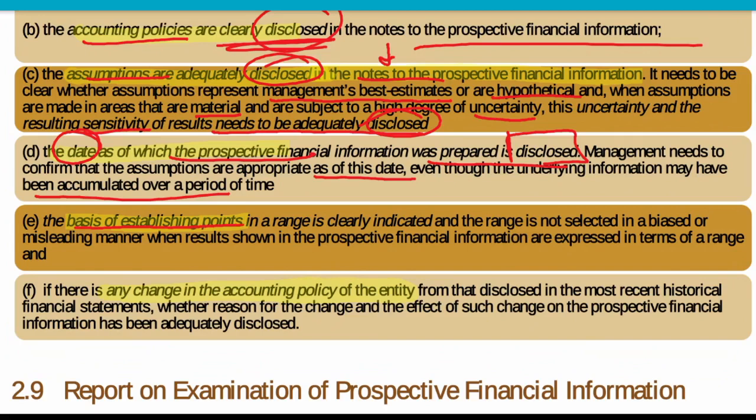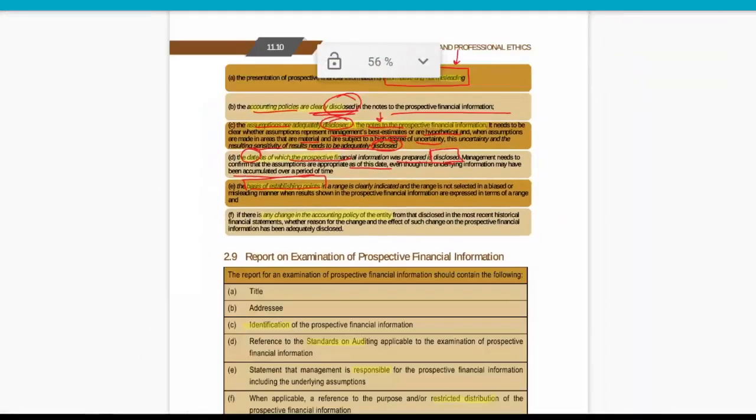It must clearly indicate the range is not selected in a biased or misleading manner when results shown in prospective financial information are expressed in terms of a range. So what is the basis of this established point, we need to mention in the presentation, right?